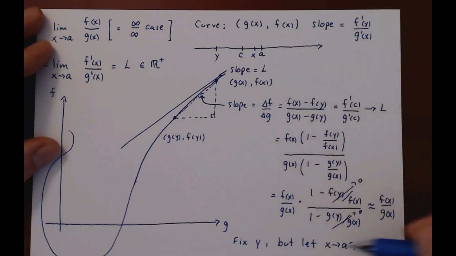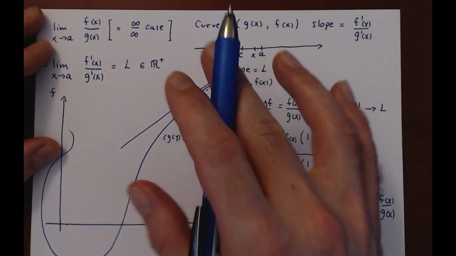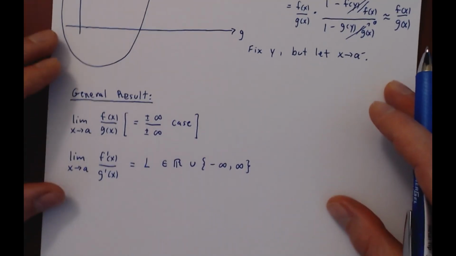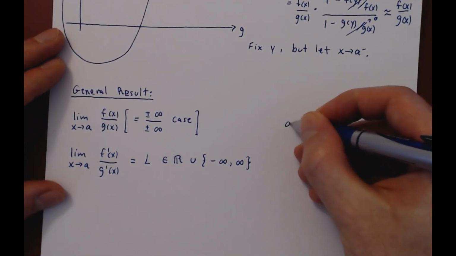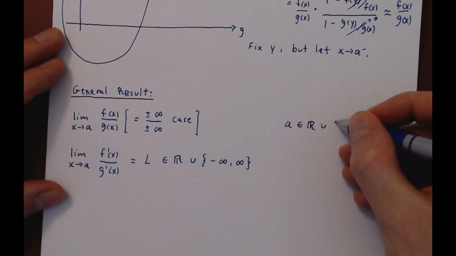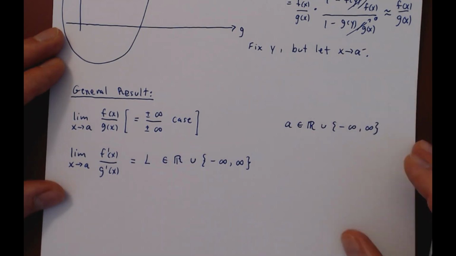The argument works just the same. If A was negative infinity, same argument, but now you're moving further to the left, and the argument works just the same. So A is allowed to also be any real number, or also negative infinity, positive infinity.